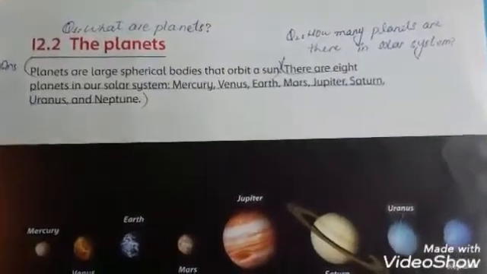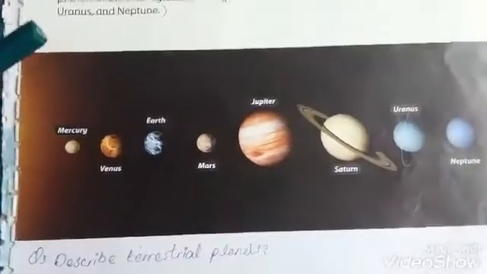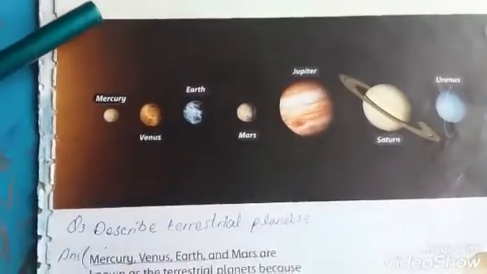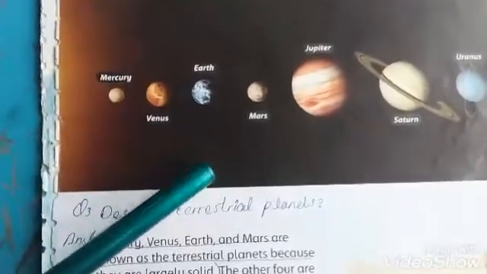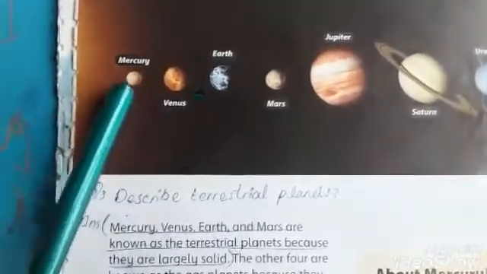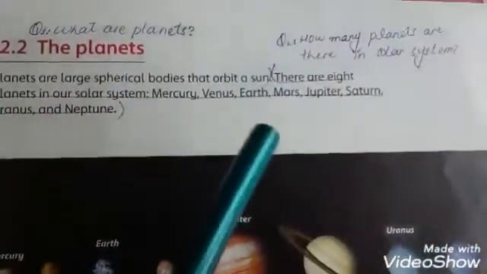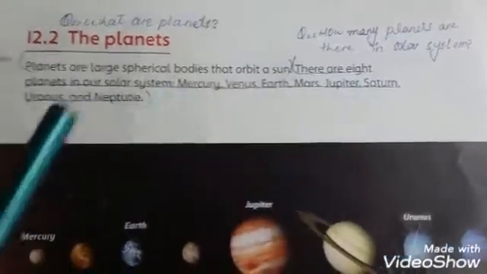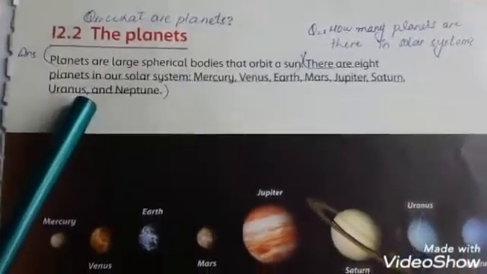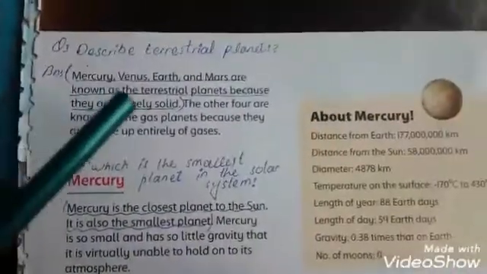Next topic, the planets. Students, you can see here in the figure, planets are large spherical bodies that orbit a sun. There are 8 planets in our solar system: 1, 2, 3, 4, 5, 6, 7, 8. Mercury, Venus, Earth, Mars, Jupiter, Saturn, Uranus and Neptune. So question, what are planets? And next question, how many planets are there in our solar system? Answers are present here.